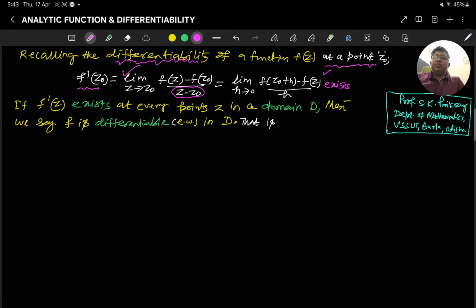So now we say f is differentiable at a particular point. Now when is it differentiable in a domain?